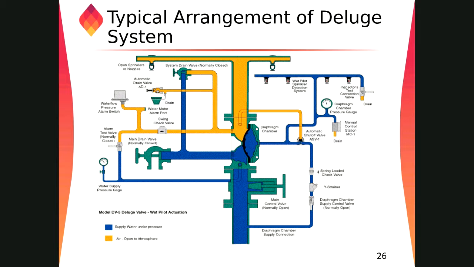Now the elastomeric diaphragm, the black one you can see, is closed at this moment. When there is a fire, this sprinkler will break and water will get discharged from the system. When water gets discharged, the pressure in this area will be reduced. As the pressure in this area reduces, the main water pressure from this side will try to open the black diaphragm, and once it's open, water will go into the system. This is the concept of hydraulics. Is that clear to all of you?